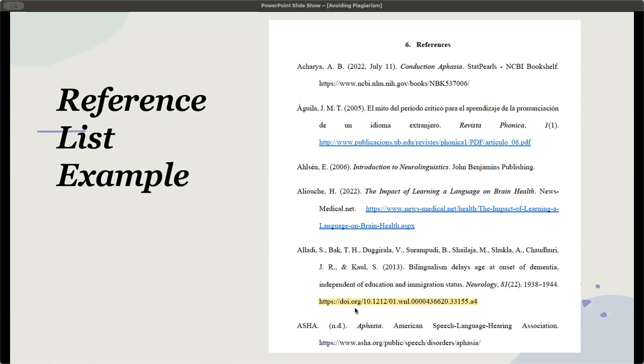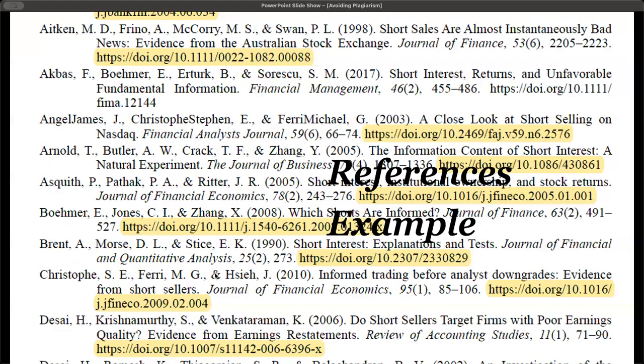And then we've got the DOI number at the end, formatted exactly as said, and you can see these are all in hanging indentation. Now also, if there are up to 20 authors, you are going to list all 20 authors. This is new for APA 7. In previous editions of APA, it was up to 6 authors. So for APA 7, you're going to list up to 20 authors. If there are more than 20 authors, which is very unlikely, then you're going to use an ellipsis.